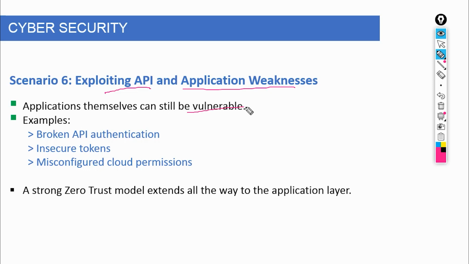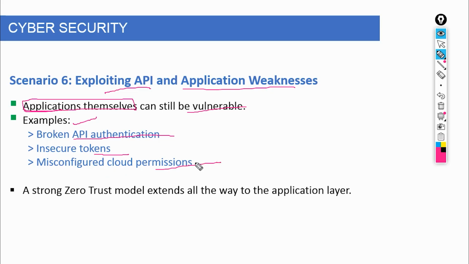So how does this work? Attackers look for poorly secured APIs, endpoints without proper authentication, broken authorization checks, or excessive data exposure. For example, an API might verify that a user is logged in, but fail to check what data that user is allowed to access. By simply modifying a request, attackers can pull data that belongs to other users. This is called broken object-level authorization, and it is one of the most common API vulnerabilities.